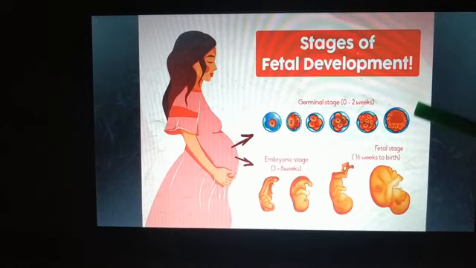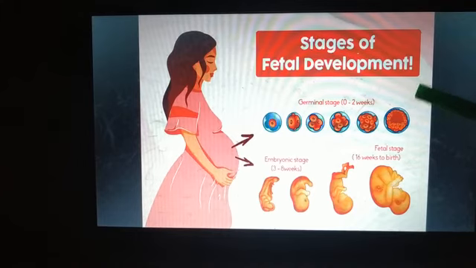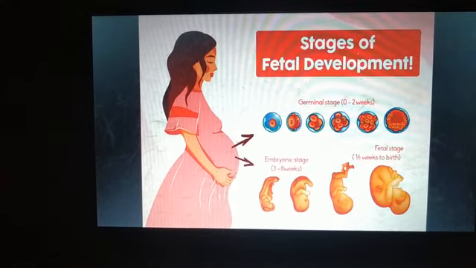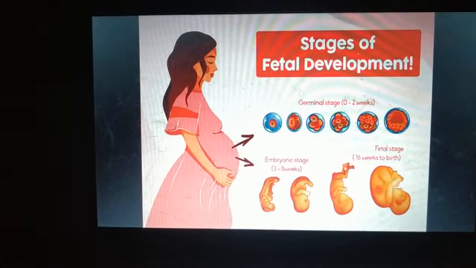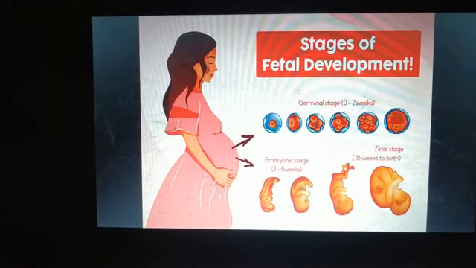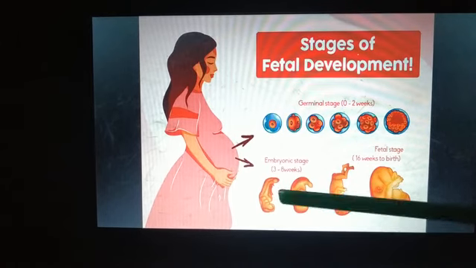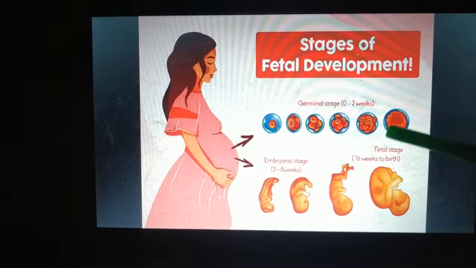After this ball of cells, it will start forming groups, and these groups undergo specific modification and start developing into various body tissues and organs, and such a developing structure is called an embryo.